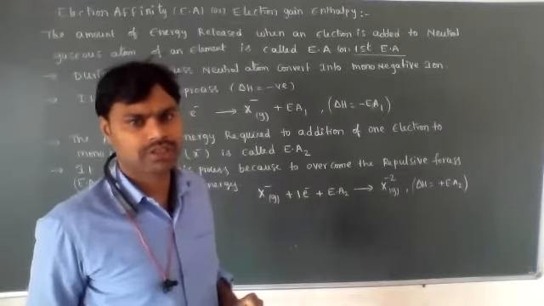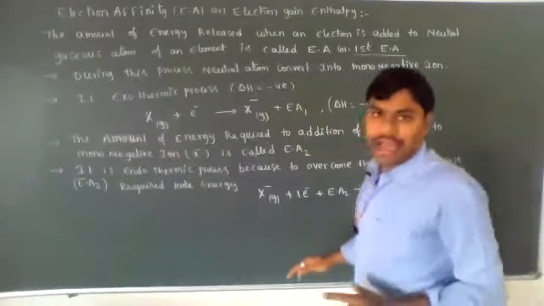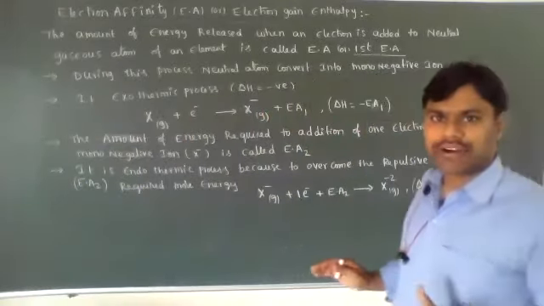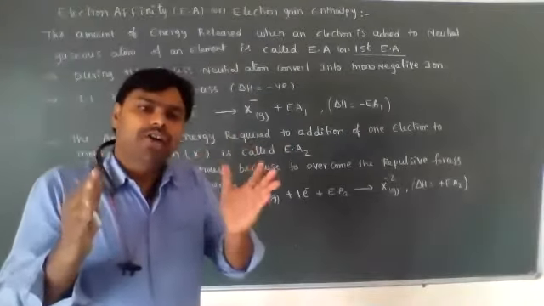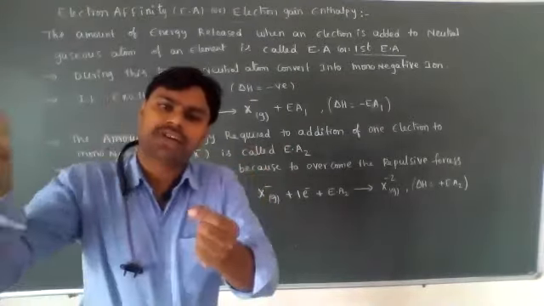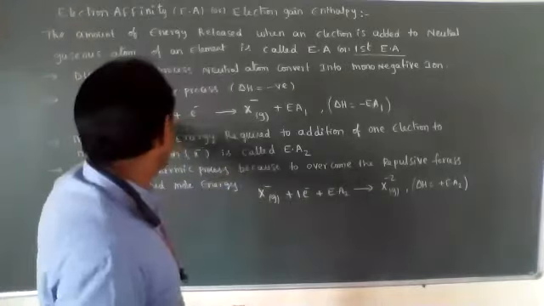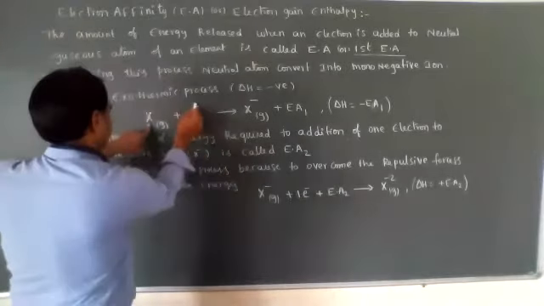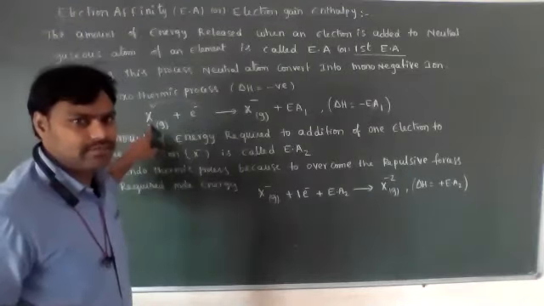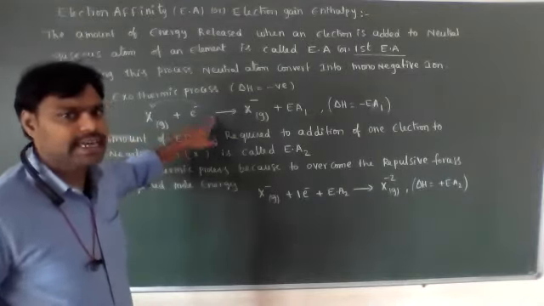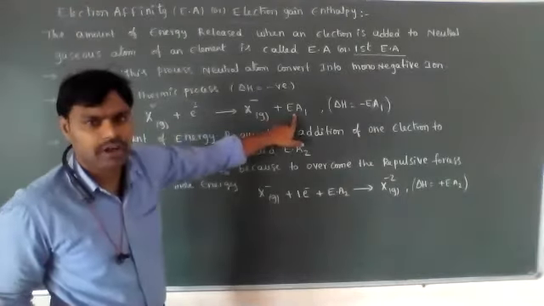Okay students, understood? Electron affinity or electron gain enthalpy is the amount of energy released when an electron is added to a neutral gaseous state atom. That released energy is known as electron affinity.